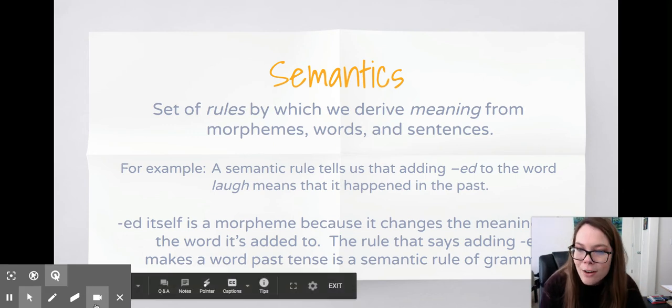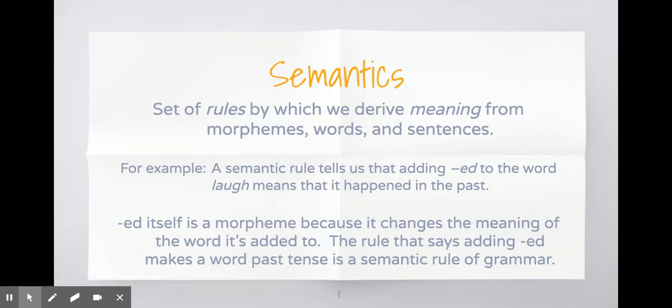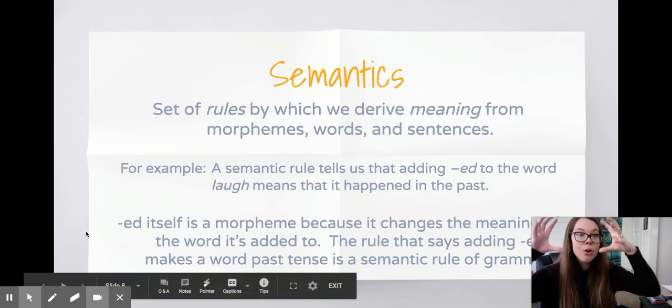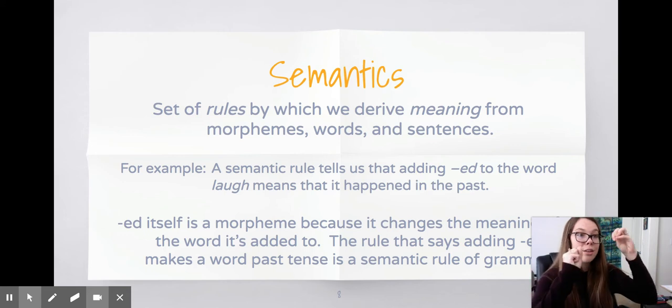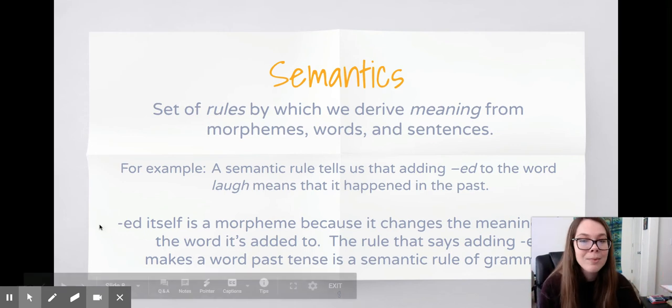And let me get out of your little screen so you can write down the rest. The rule that says adding ed makes a word past tense is a semantic rule for grammar. So think that semantics are the rulers of the morphemes. Semantics are the governor of the morphemes. They tell us what we can and cannot do.